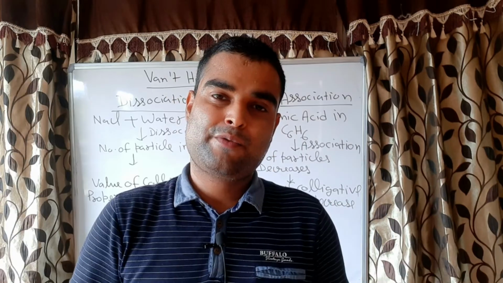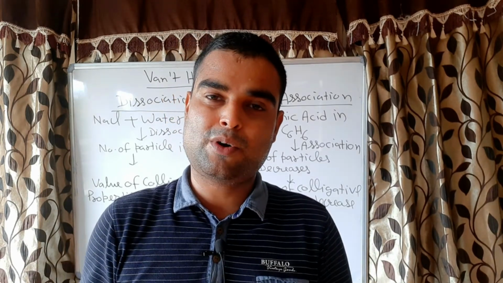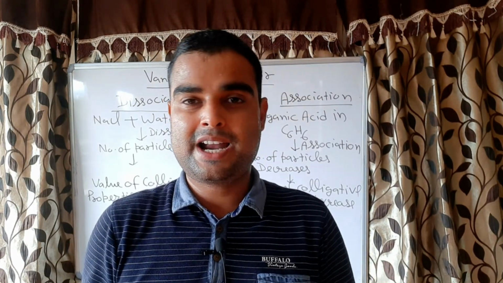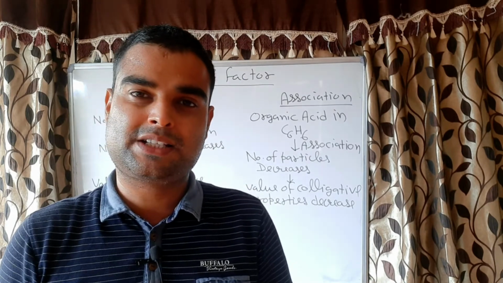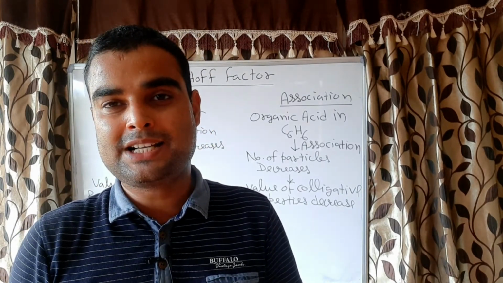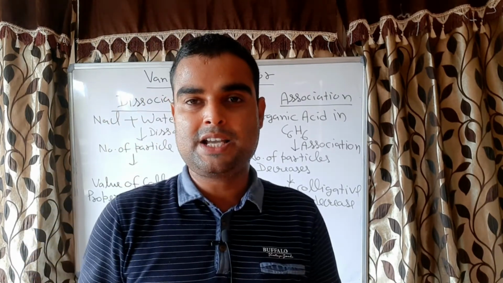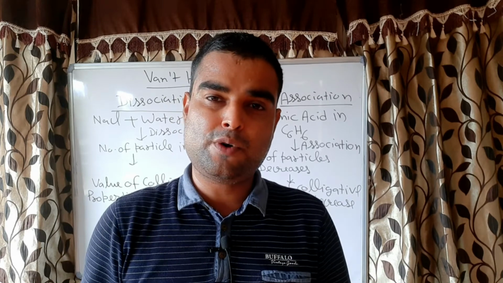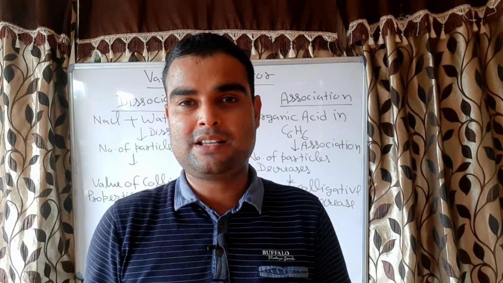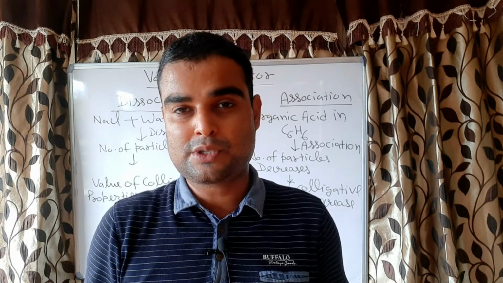Okay, fine. When we dissolve the substance in the solvent, at that time the colligative property is less, and after undergoing dissociation the value of colligative property is increasing. So that is called the experimental value of colligative properties. So we can say colligative properties is more experimentally than the theoretical value in case of dissociation.